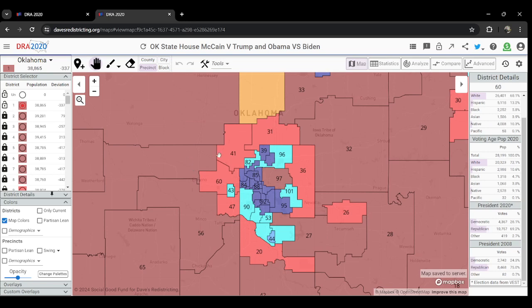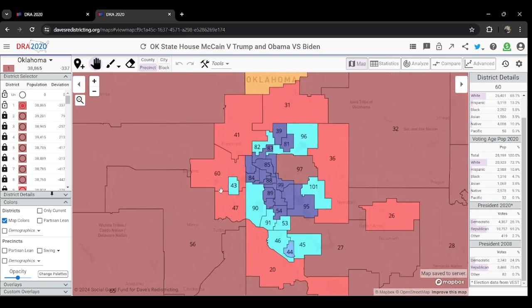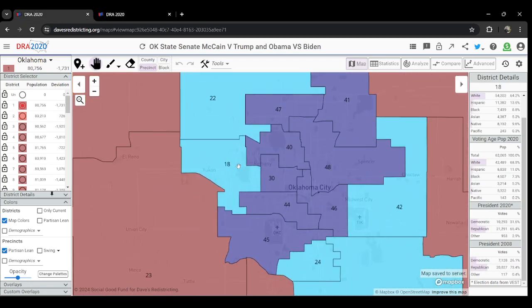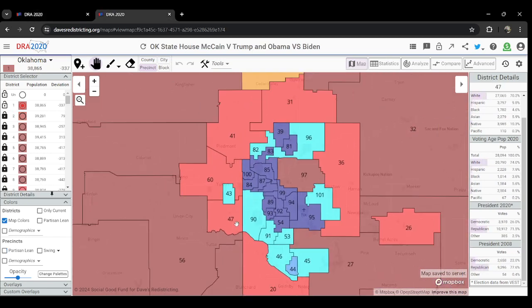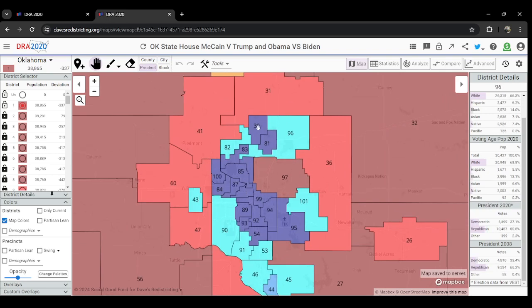Whereas we can see here in the Eastern Canadian County portion, where we have 41, 60, and 47, Republicans are gaining faster than Democrats are, though 43 is one of those areas where Democrats are gaining faster than Republicans, but those areas are combined with areas in Oklahoma County that are trending faster towards Democrats overall.